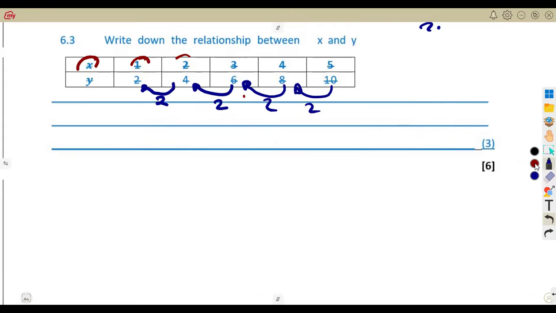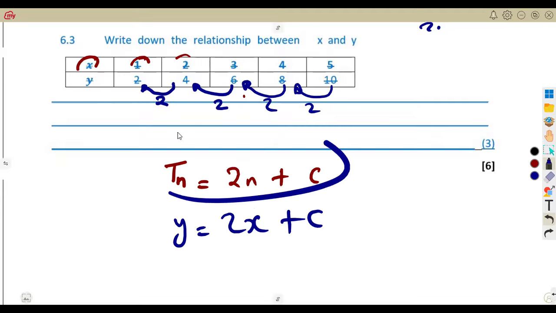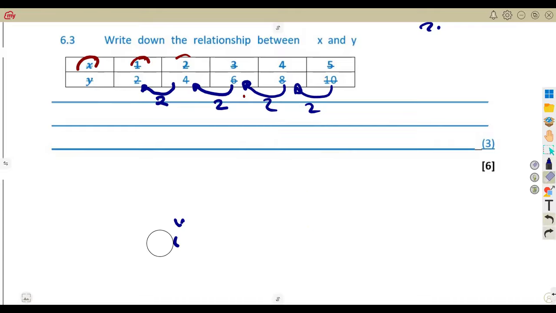They have the same difference. You can use that in the form of Tn. Remember, Tn is equal to the difference, that is 2n plus c, where we can find the value of c. Though this is written in terms of x, we have y is equal to 2x plus c. But it's the same formality of a linear pattern, if you understand it that way.